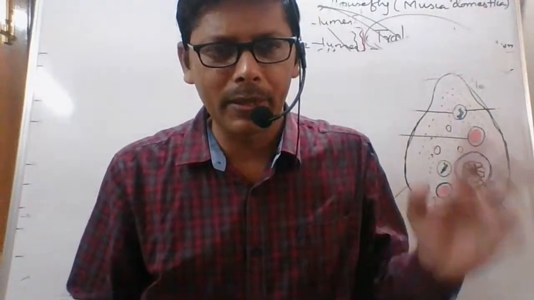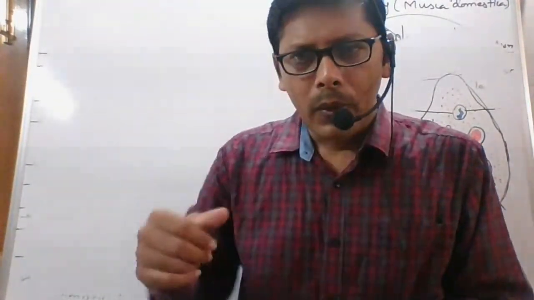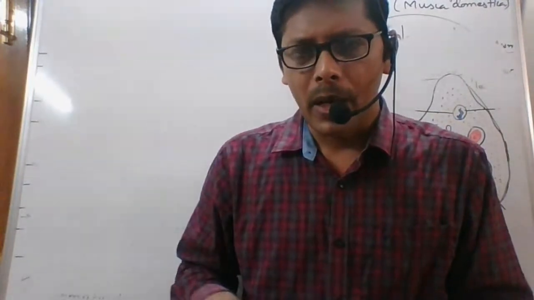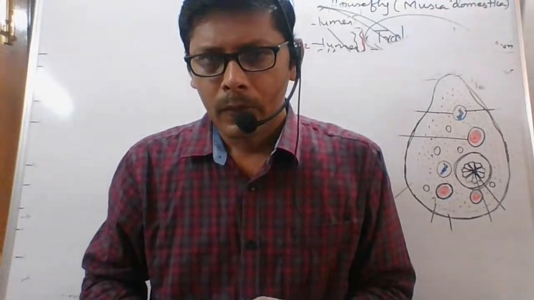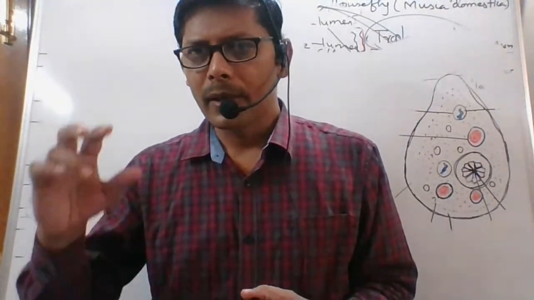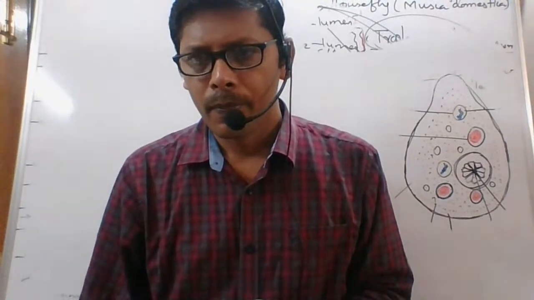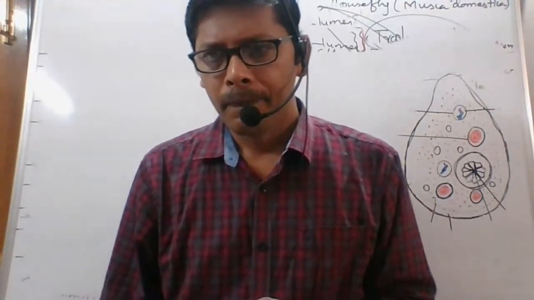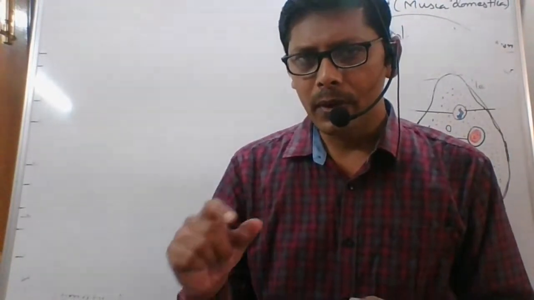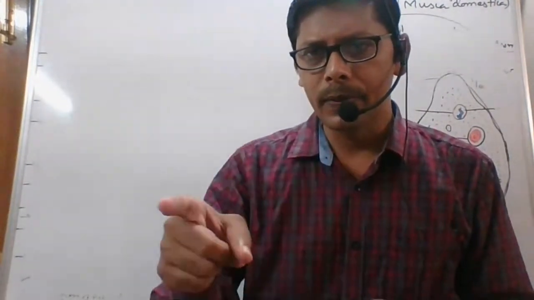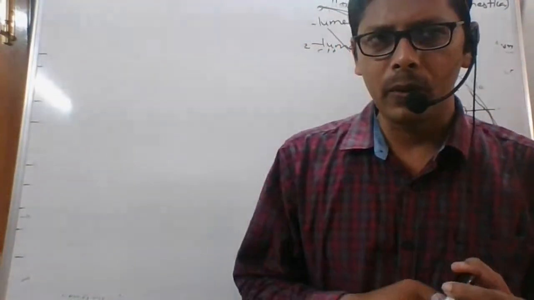Why it is obligate, due to the absence of... Okay, very good, you got it, 2 marks. Mitochondria, due to the absence of mitochondria.